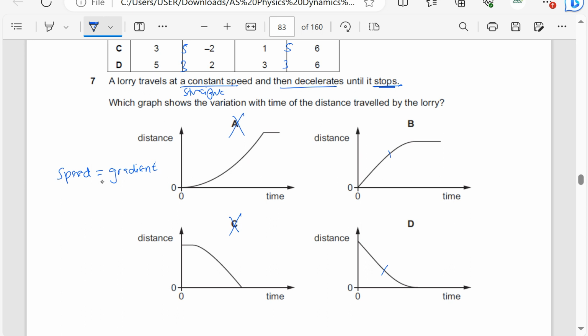Then it decelerates. When you say decelerates, the acceleration is negative. That means the velocity decreases. The gradient should decrease until it stops. So when you look at the graph, since it is decelerating, the gradient is decreasing until it becomes 0. So the answer here is going to be B.